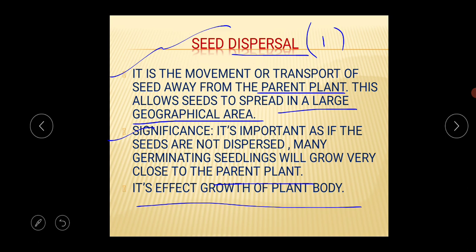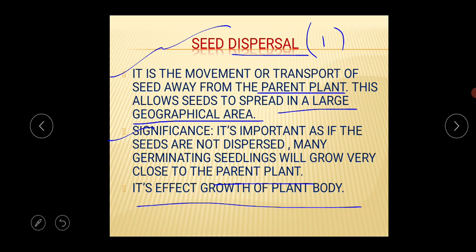Then you can write that seed dispersal is important, because if the seeds are not dispersed properly, then many germinating seedlings will grow very close to the parent plant. Then what will be the consequence? This results in competition between every one of the seedlings as well as with the parent plant for nutrients, sunlight, space and water.